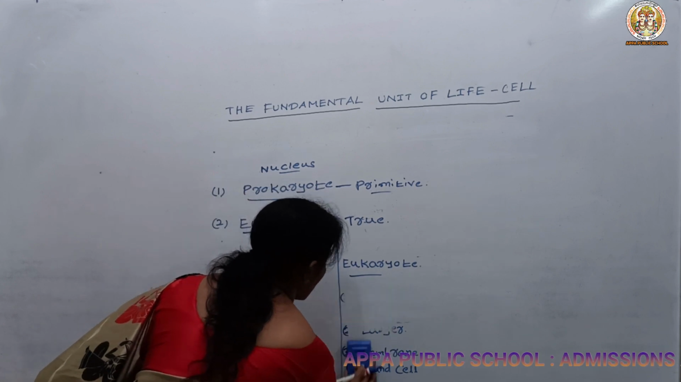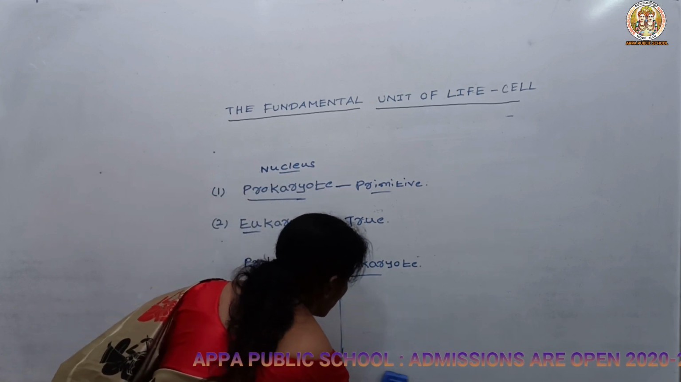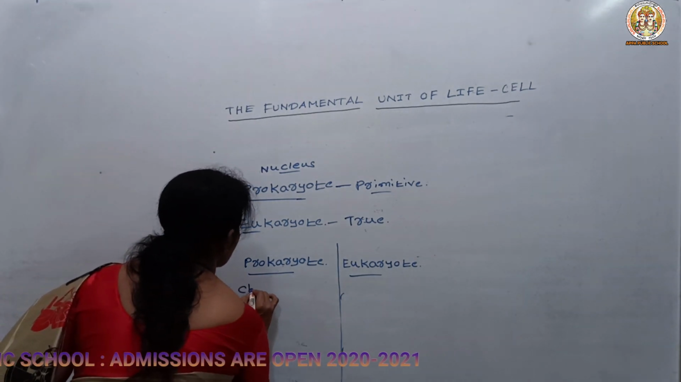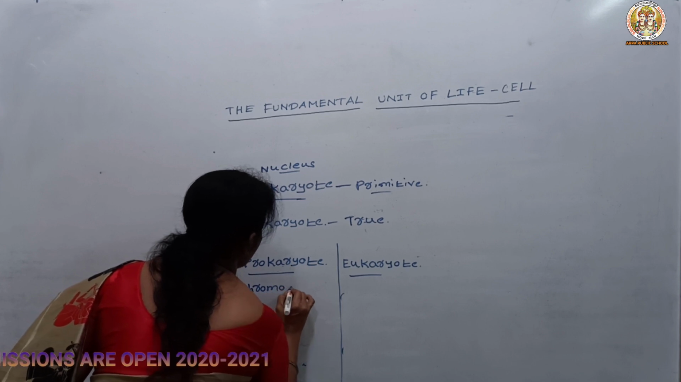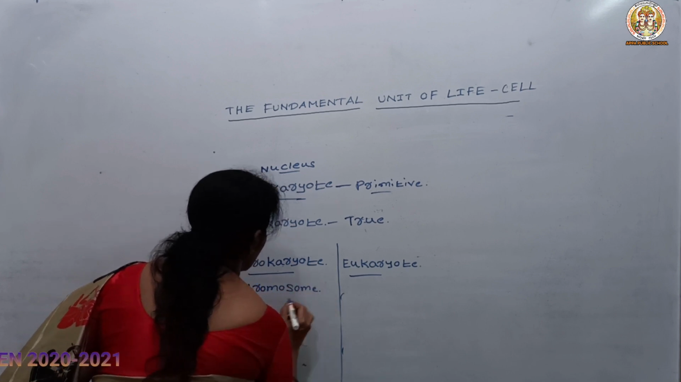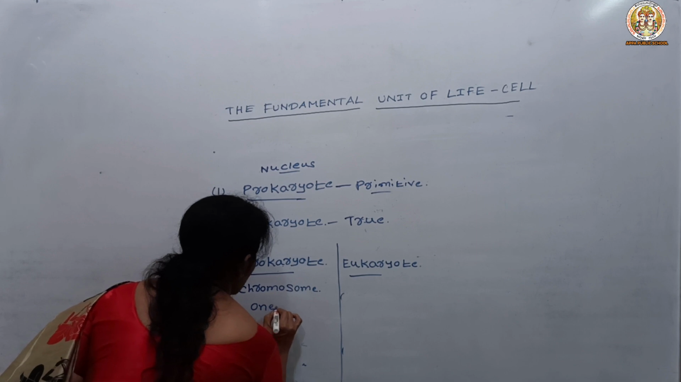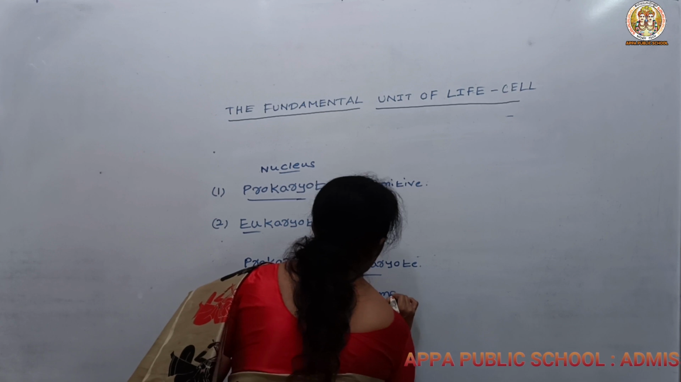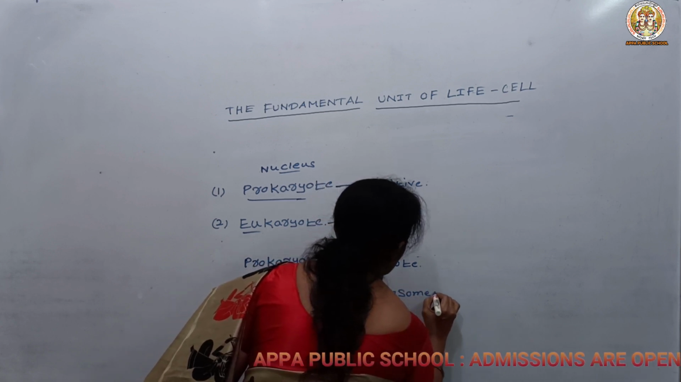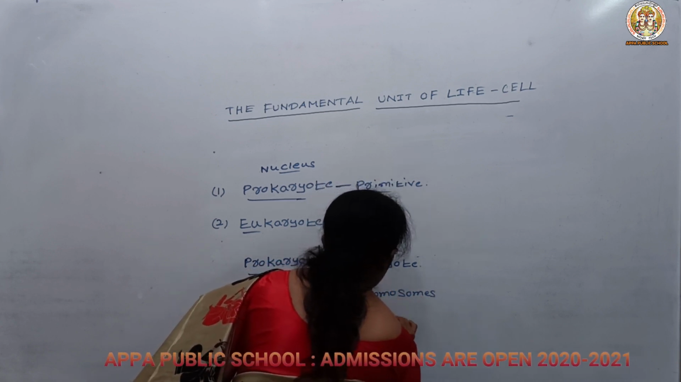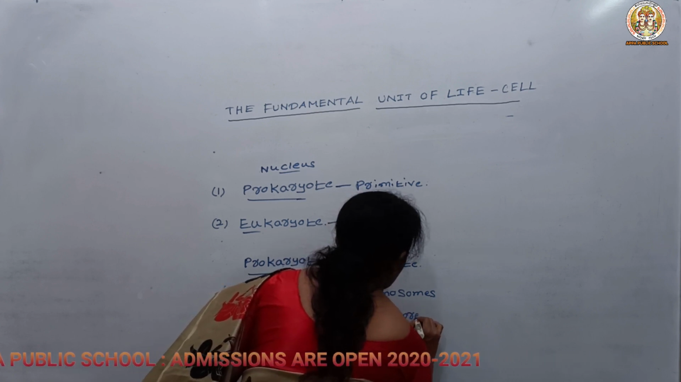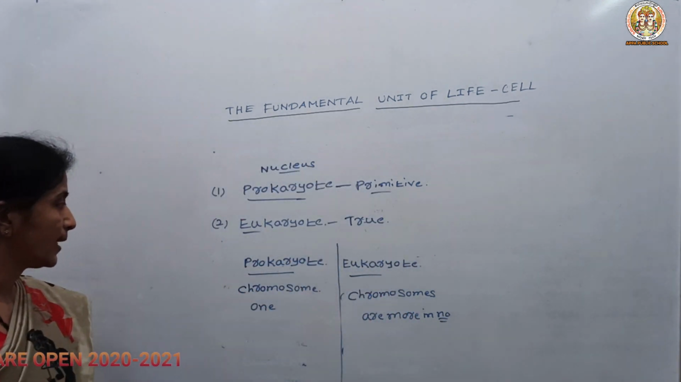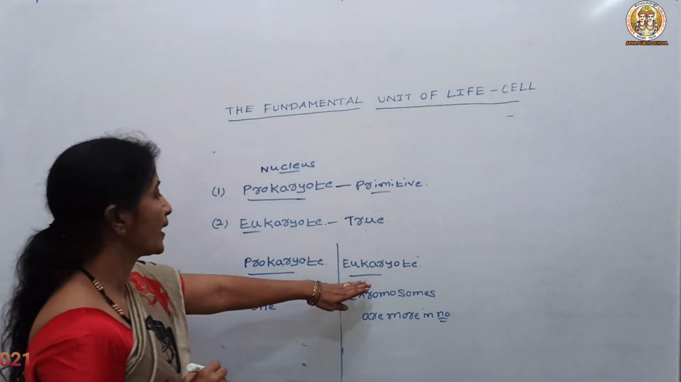Then the next, fourth difference is the chromosomes. The chromosome is only single in a prokaryotic cell. Only one chromosome can be seen, but in case of eukaryote the chromosomes are more in number. So in this way we can see the differences between a prokaryotic cell and eukaryotic cell.